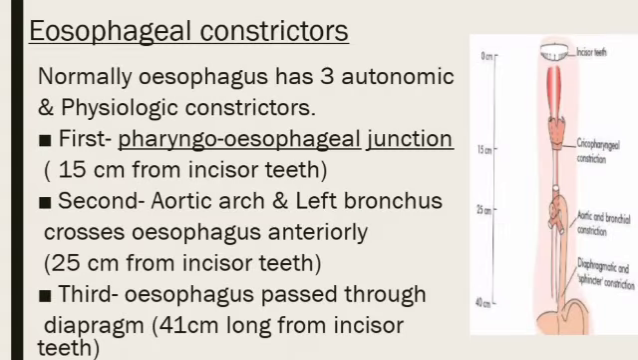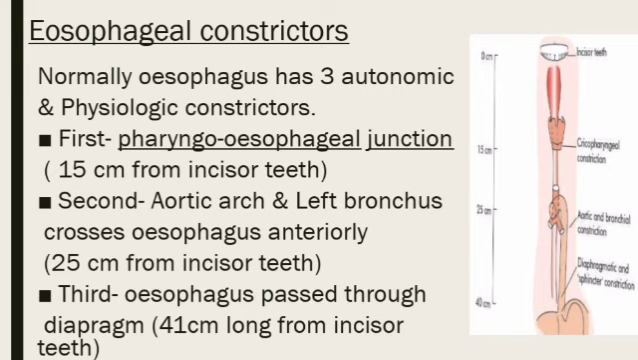Now we come to esophageal constrictors, where the esophagus constricts. Normally the esophagus has three anatomical and physiological constrictors. The first constrictor site is the pharyngoesophageal junction, where the pharynx ends and the esophagus begins. It is 15 centimeter from the incisor teeth.